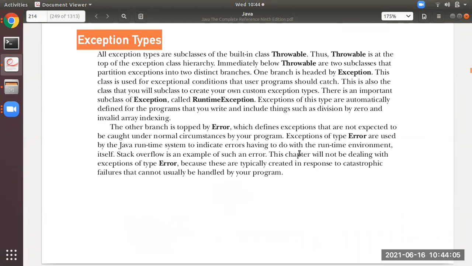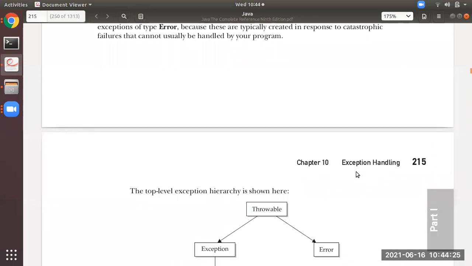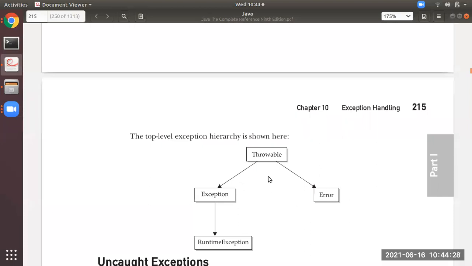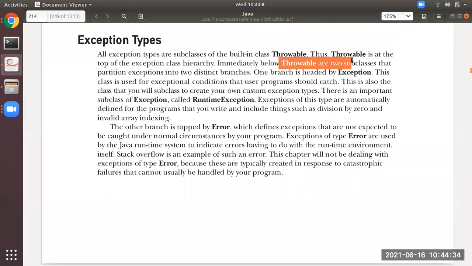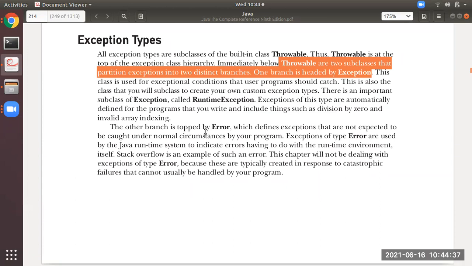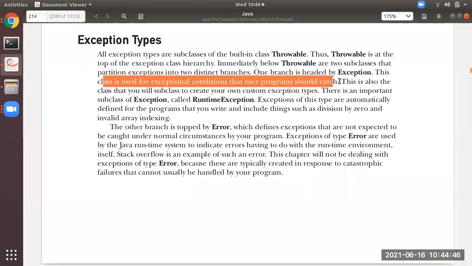You can see here Throwable is at the top of the exception class hierarchy. This book is the 9th edition. In the previous edition, I guess the 7th edition, this diagram is not available. So you see, this is the superclass Throwable, and all of them are subclasses of Throwable. Immediately below Throwable, there are two subclasses: one is Exception, the other is Error. The first one, Exception, is used for exceptional conditions that user programs should catch.